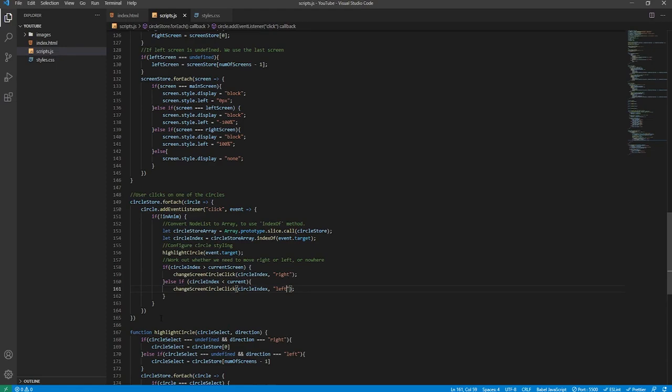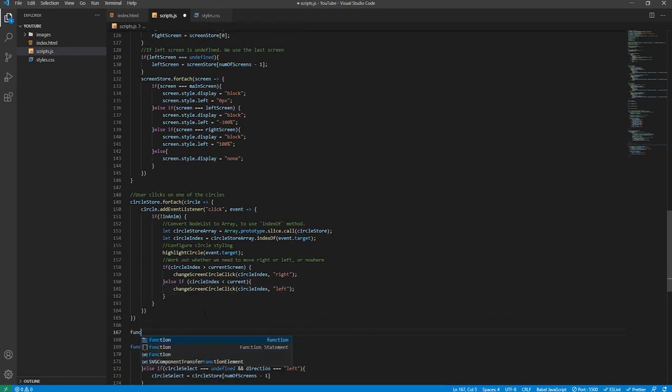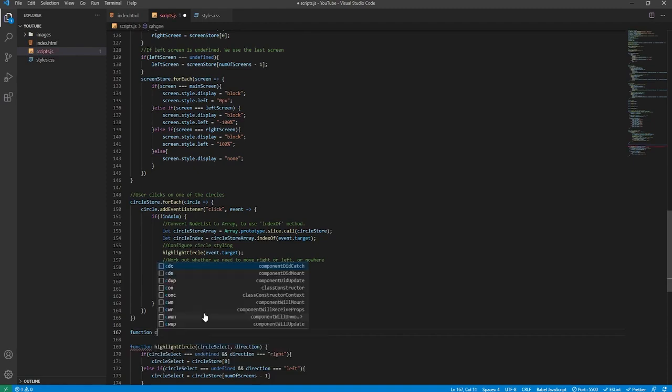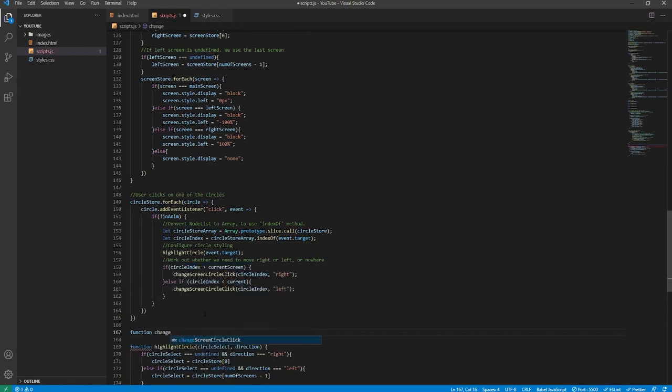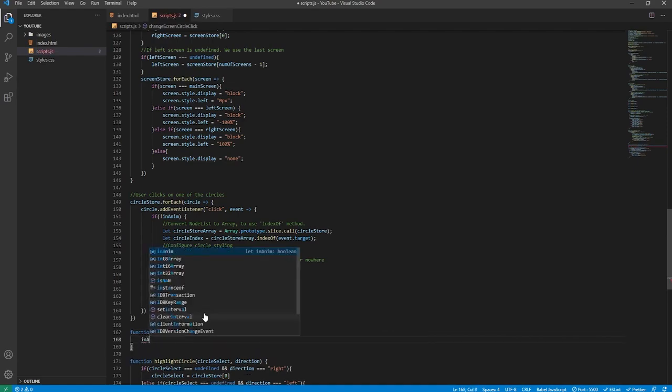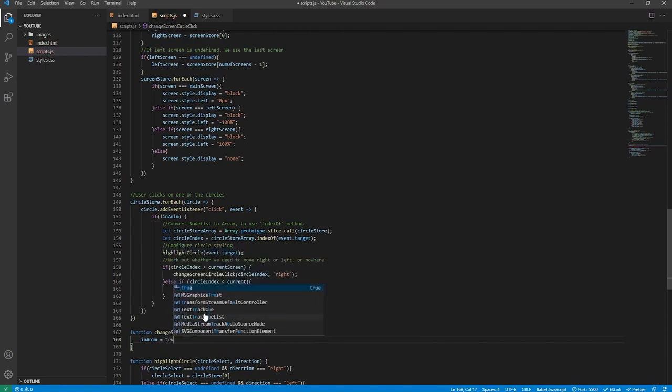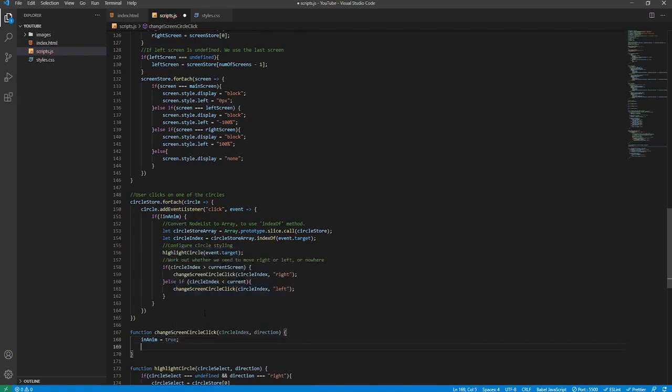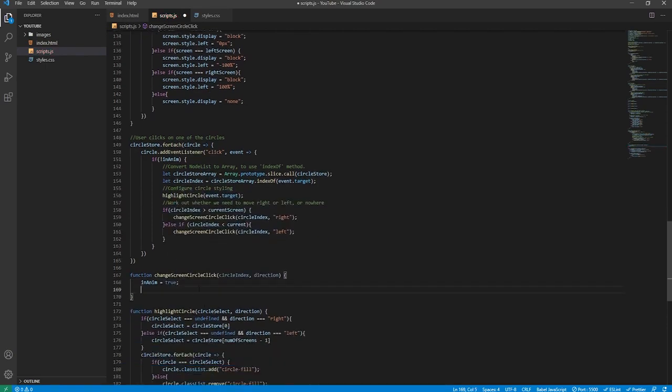Now obviously we need to create this method because it's just been called. So we'll say function change screen circle click, first argument circle index, second will be direction, that will be the string. Now we will say in anim, we'll set that to true. Make sure it's spelled accurately this time, because the animation will start in the code below.